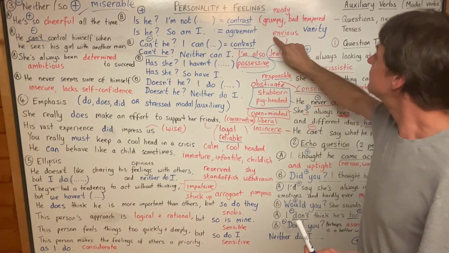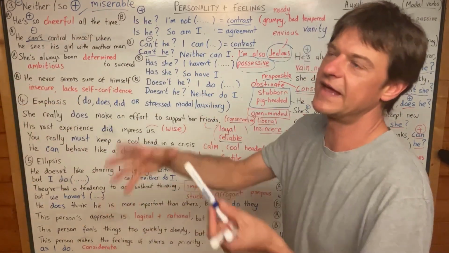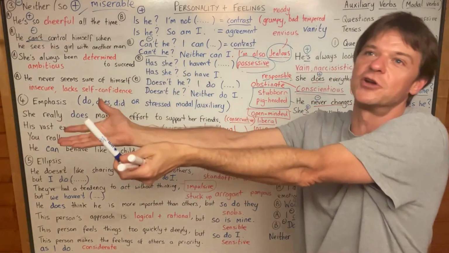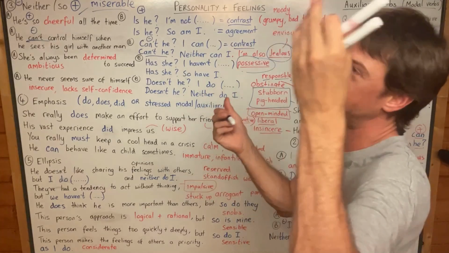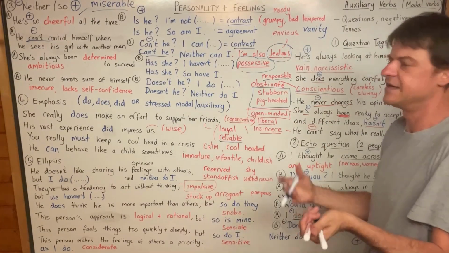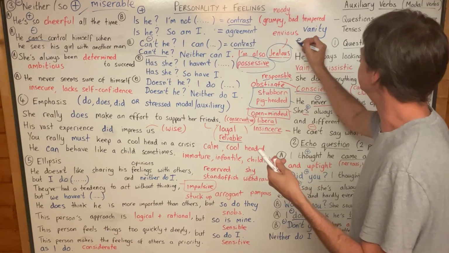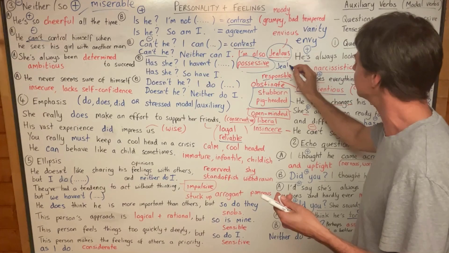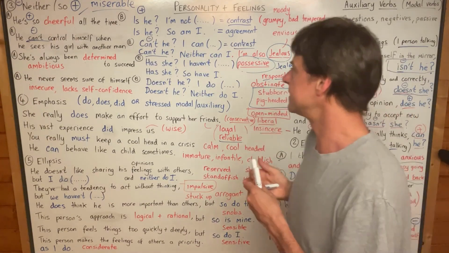Envious is similar to jealous, but that's normally when you don't like what somebody else has got, or you want what somebody else has got. They've got a new car and you're envious. They've got the best iPhone and you're envious. You haven't got the best one. So that's envy. And yeah, envy is the noun from envious. Jealousy is the noun from jealous. But yeah, jealous is certainly more sexual, more romantic.